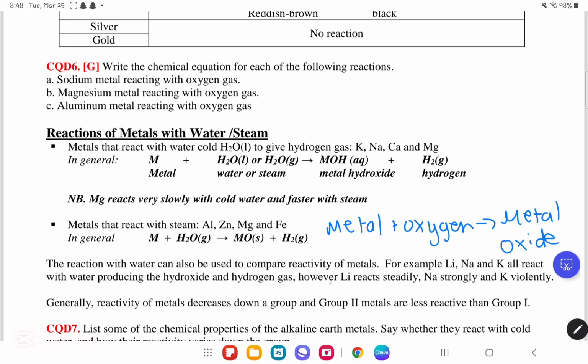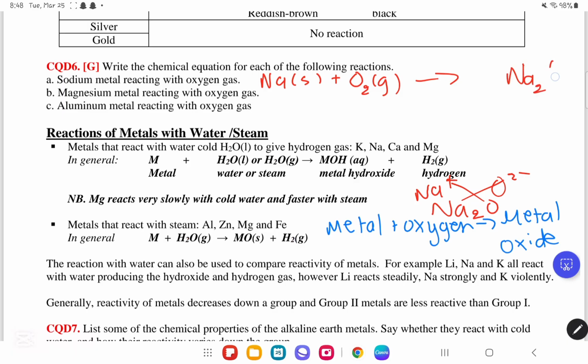Now we have sodium, which is Na, so it's going to be Na, which is a solid. It will react with O2, which is a gas, to give us the oxide. To find the oxide, we're going to take the ions, Na+ and O2-. We do the crisscross method to get Na2O. So the metal oxide is Na2O. As you can see, it's not balanced. To balance it, we'll put a 2 over here and a 4 over here.